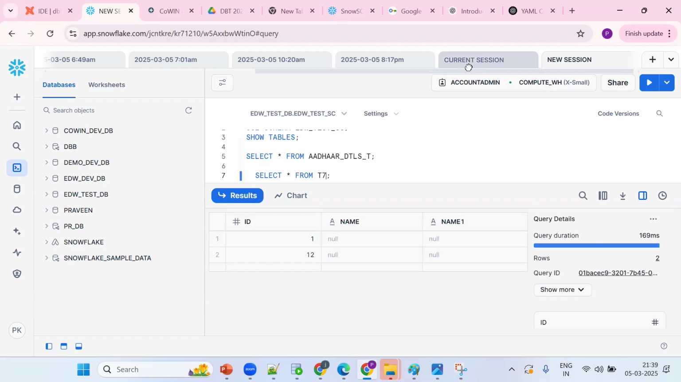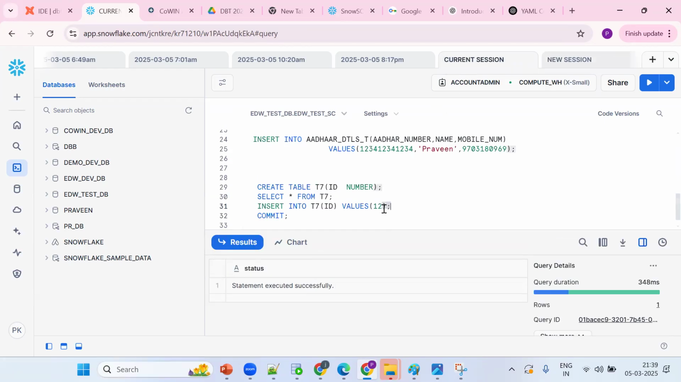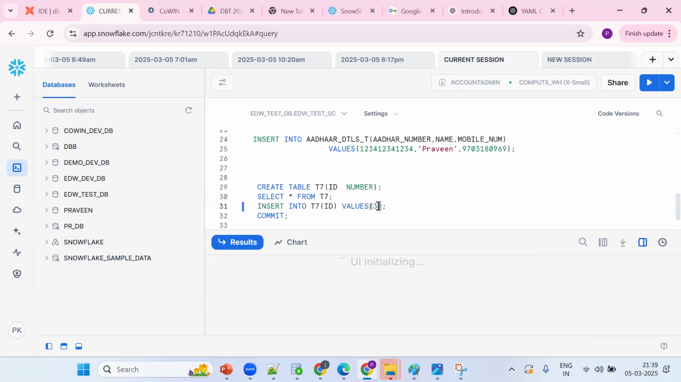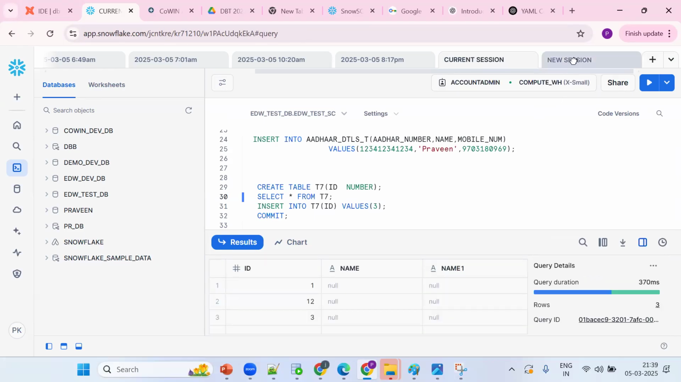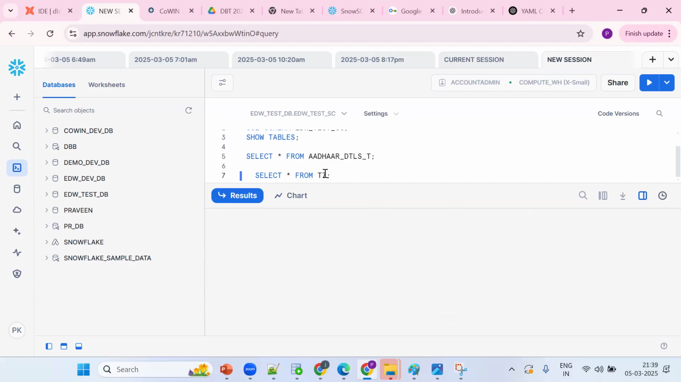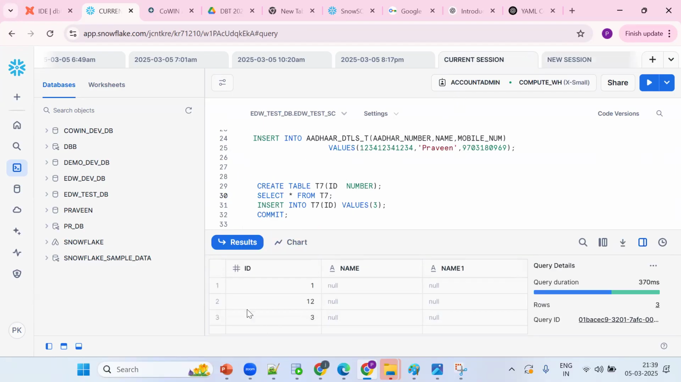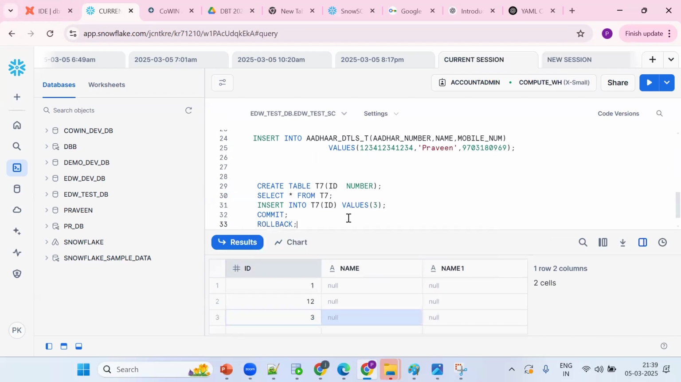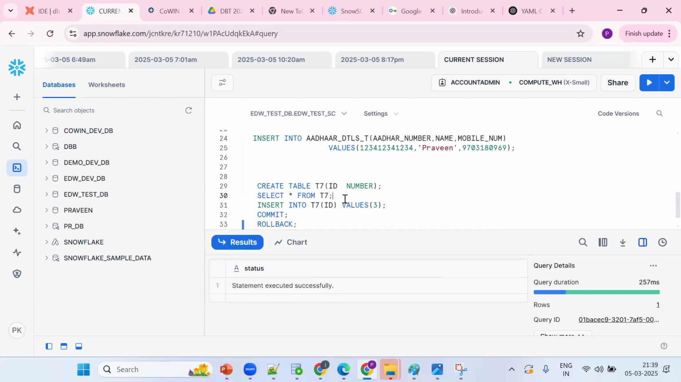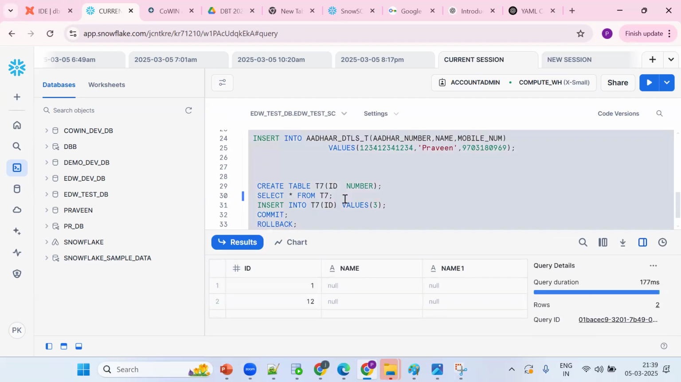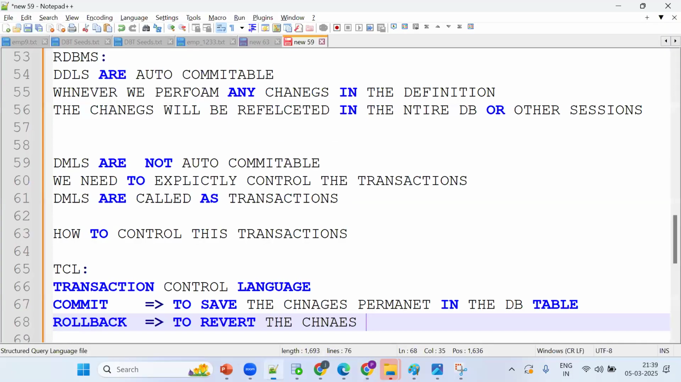Suppose let me insert one more record, the third. Now what happened? How many records will be there in my session? Three records. What about the new session? Only two records will be there. Now the point you need to remember: I don't want this record anymore, I want to revert the changes. Then what I should do is go for the rollback concept. Now the uncommitted data will be reverted back. We'll see one more time with the data, then we'll get some clarity.